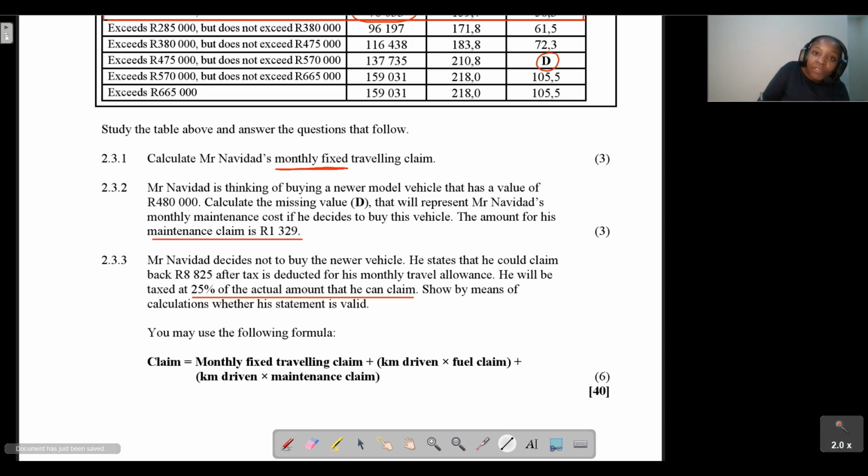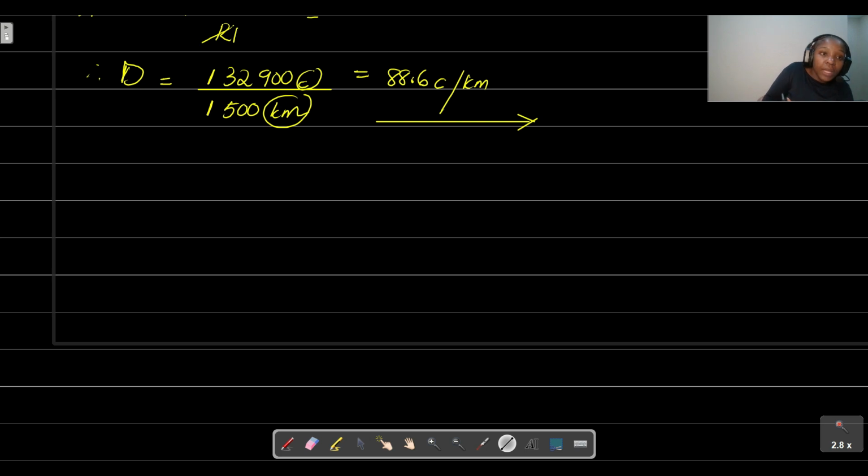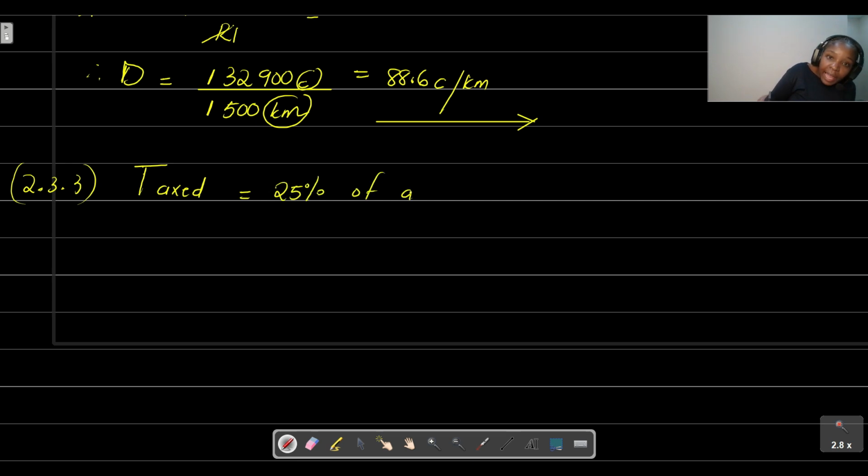So we're going to literally write that sentence like that. Question 2.3.3: the amount that he will be taxed is going to be 25% of the actual amount he can claim.